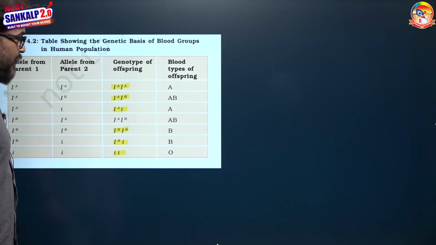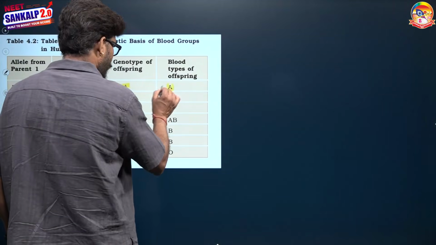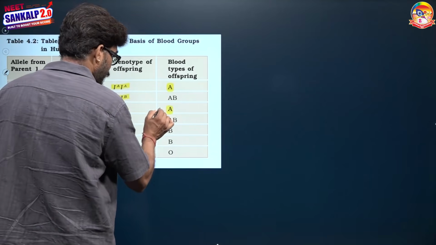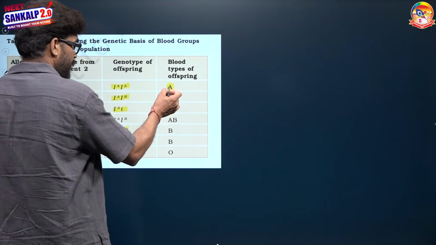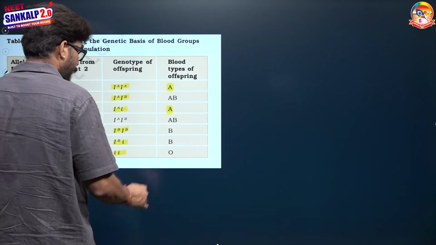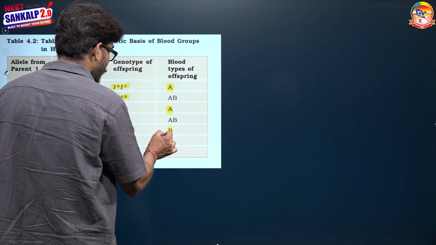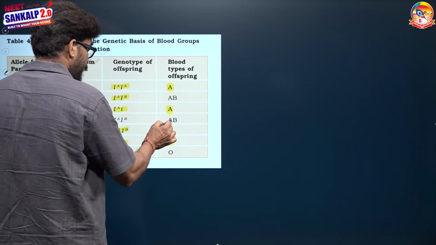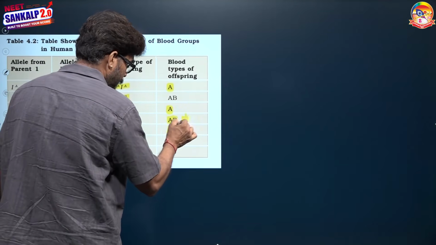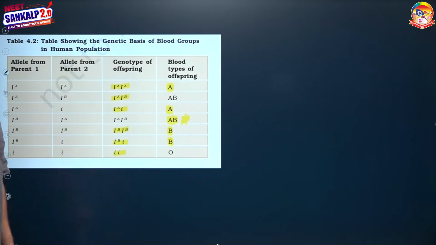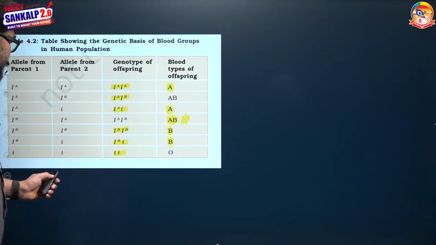When IA and IA are present, blood group would be A. When IA and I0 are present, then also blood group would be A. This is homozygous A, this is heterozygous A. This is B, homozygous B, heterozygous B. This is the case of codominance.